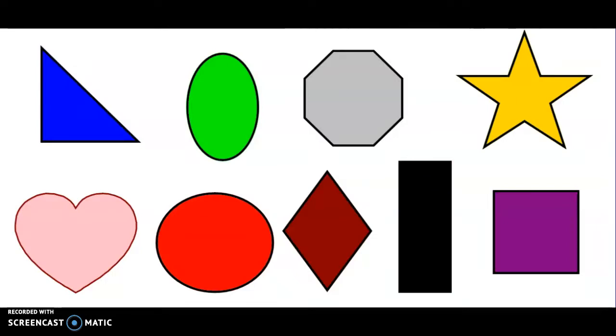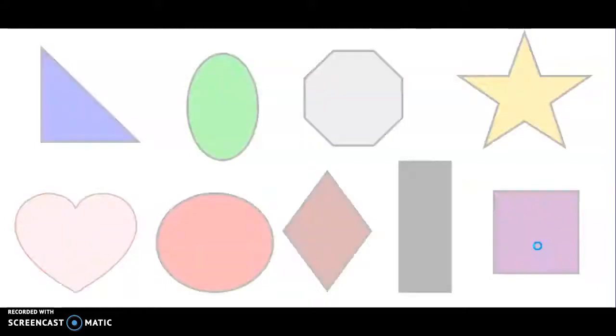All right. Looking at our shapes. Who can tell me what shape this is? A heart. This one is a circle. Here is a diamond or rhombus. This one is a rectangle. This one is a square. Awesome job. All right. There we go. Let's sing our shape song.